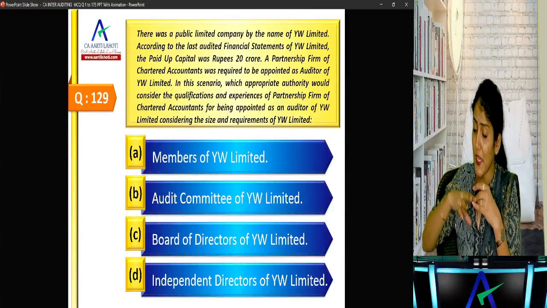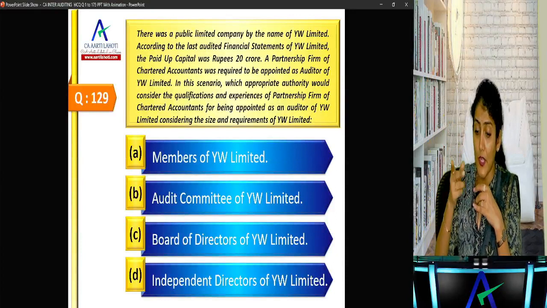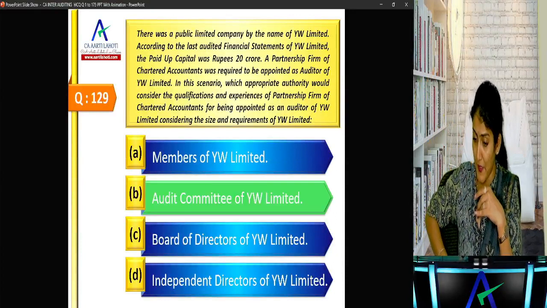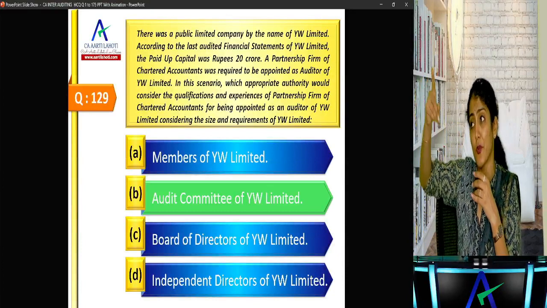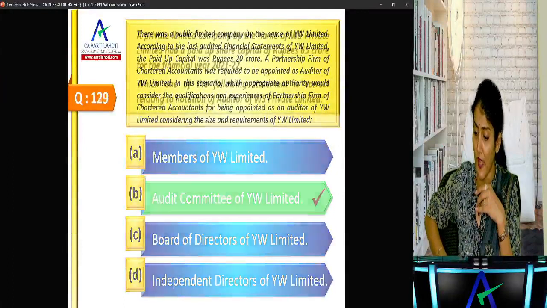So your paid up share capital is 20 crore. Do they need to constitute an audit committee? Yes, an audit committee will look into qualification, experience. If they were not required to constitute an audit committee, then who would have looked into qualification, experience? The board of directors. Okay.